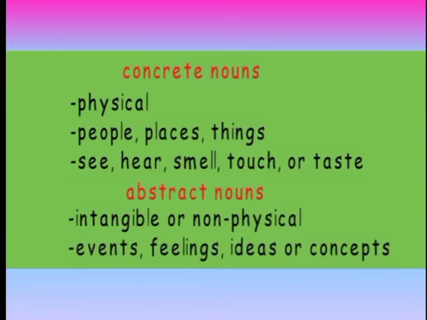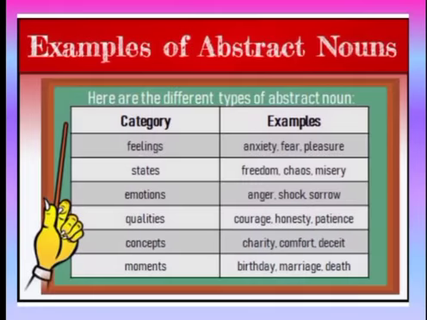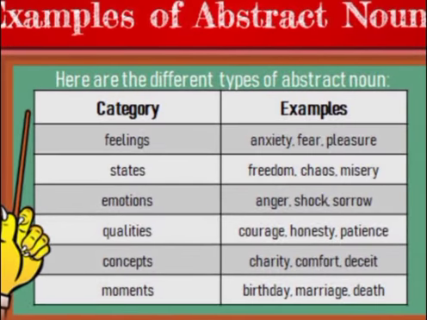With your five senses, which you can see, smell, touch or taste, they are concrete nouns. And what are abstract nouns? Abstract nouns are those which you cannot touch, hear, see, smell or taste. Okay. Now let us see some examples of abstract nouns.